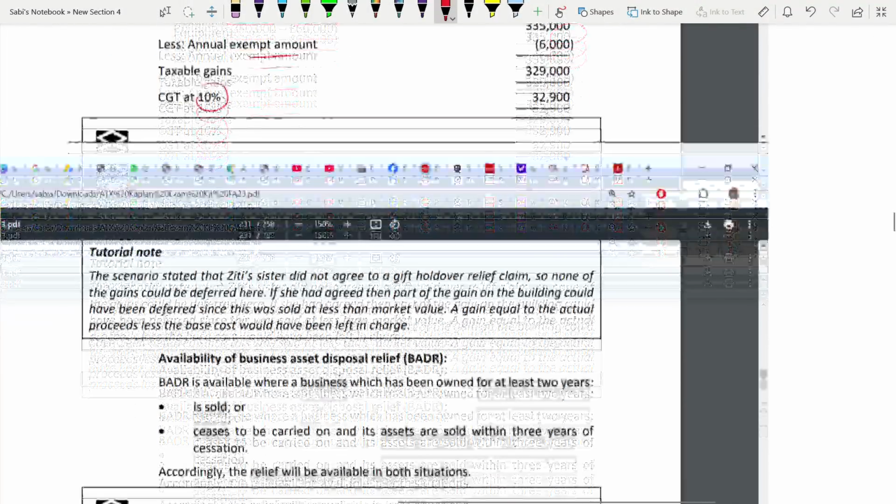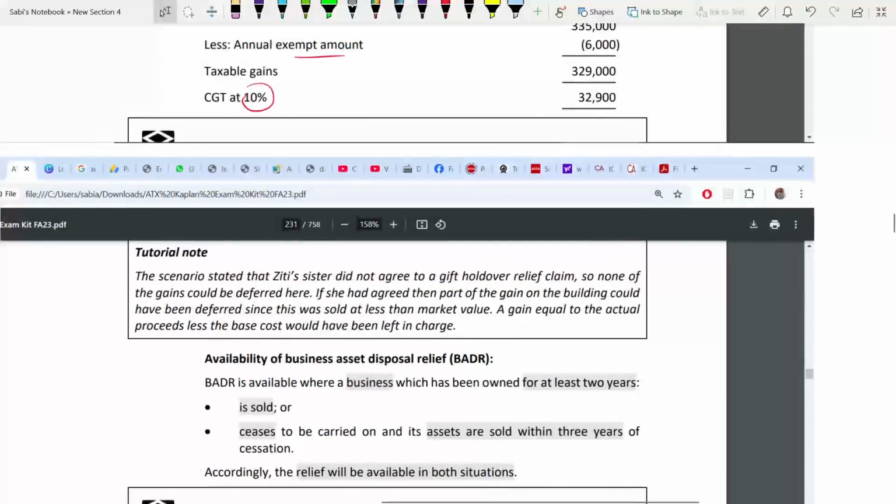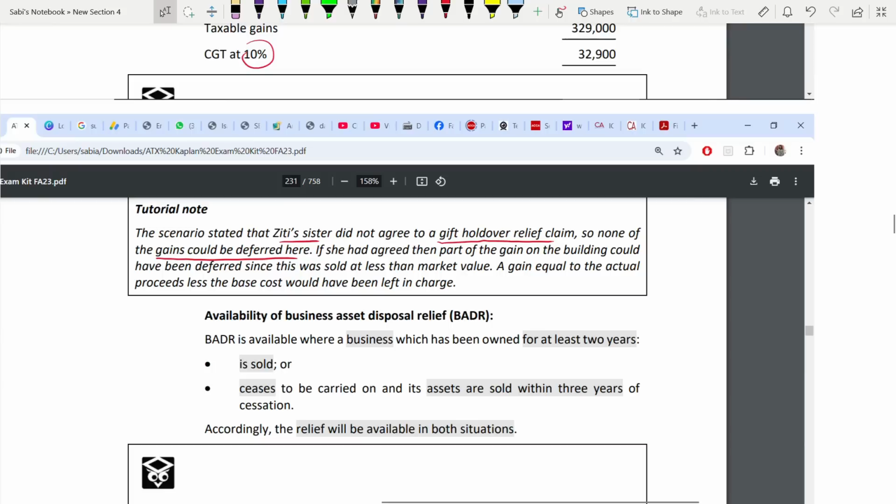Now, in this case, ZT's sister, when we are selling in the second scenario, we are selling to the sister 26. There is no gift holdover relief claim. She did not agree for it. That's why you are not deferring any of the gain. Okay. Now, all these things are over. We have calculated income tax, CGT is over.